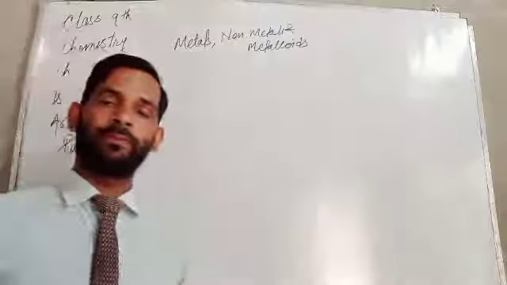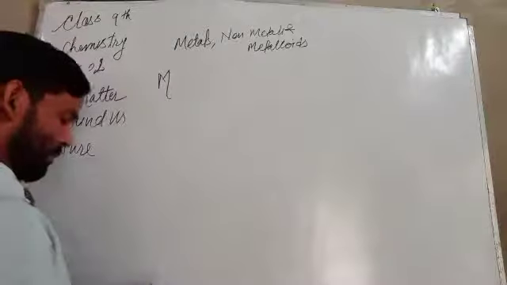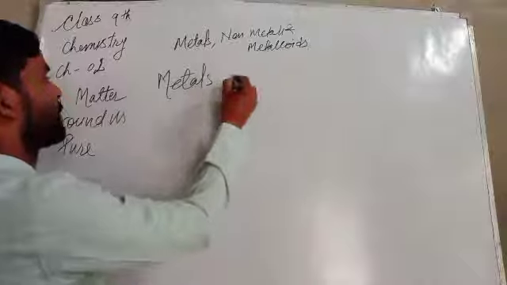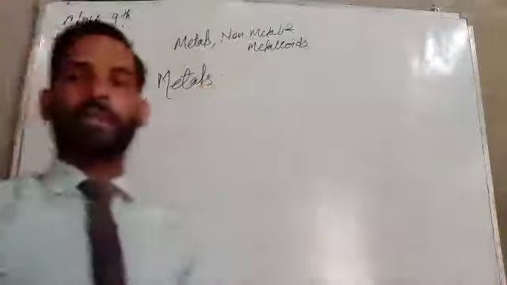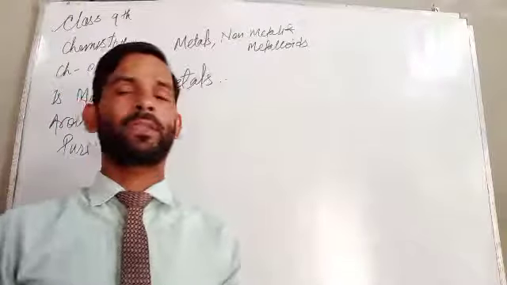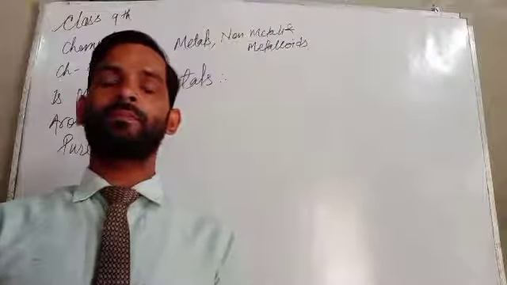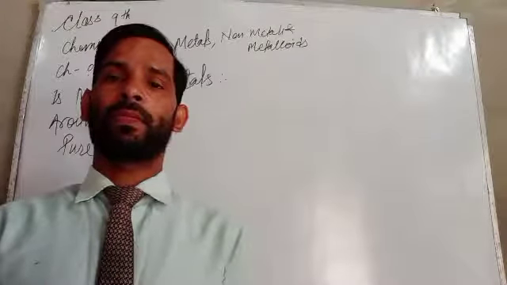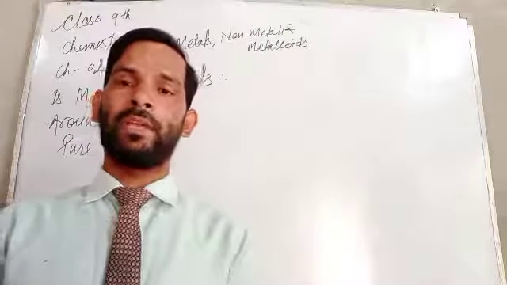For the definition, here we will study about metals. So what can we say about metals? Actually, metals are elements having special properties: ductility, malleability, shining, that is luster.